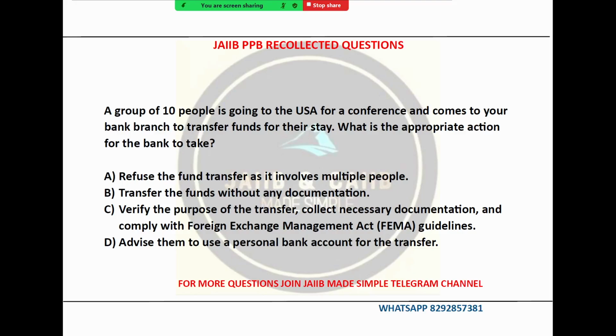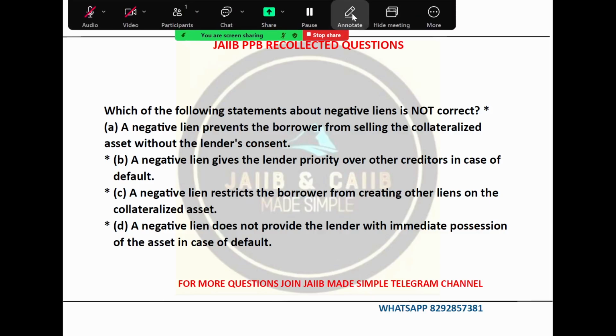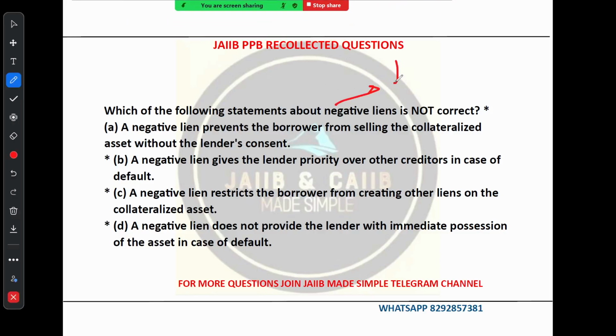Okay, let's see the next question. The next question is regarding the negative lien. Which of the following statements about negative lien is not correct? Do you know what a negative lien is? A negative lien is a type of legal claim placed on an asset by the creditor. It essentially prevents the borrower from taking certain actions with the asset without the lender's consent.